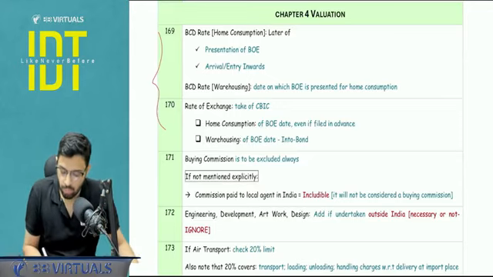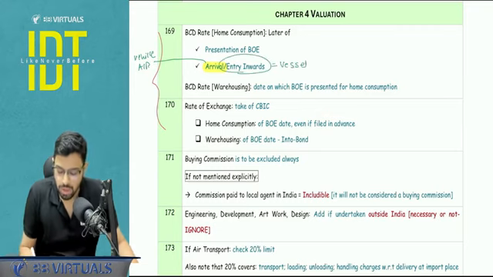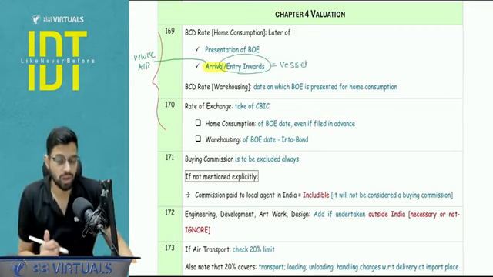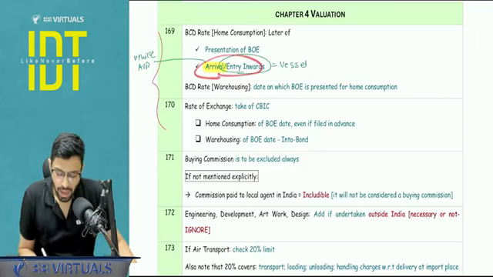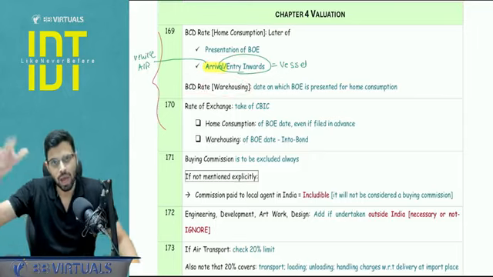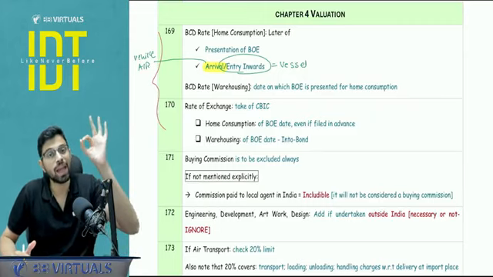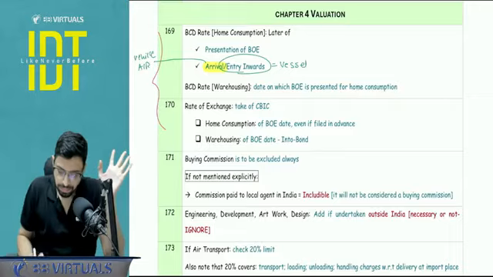Okay, so that's why I've written both. Arrival will be applicable with respect to land and aircraft, that is vehicle and aircraft, and entry inwards will be applicable in case of vessel. So if it is a case of advance filing of bill of entry, I will have to pick this date. And BCD rate in case of warehousing, so they were put into warehousing and now they are being cleared, so I want the fresh rate. I will pick the rate on the date when the ex-bonding bill of entry is filed.